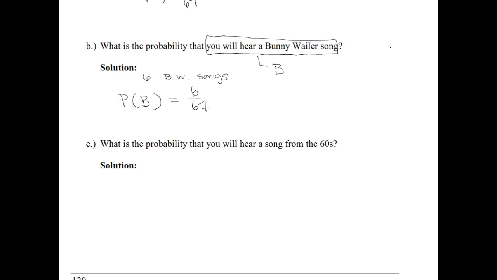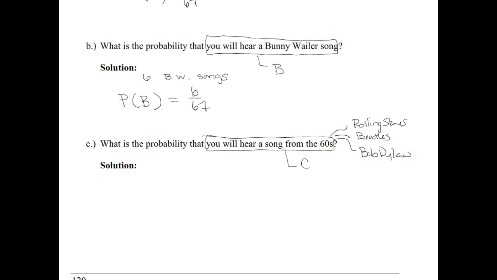All right, so for Part C, we want the probability that you will hear a song from the 60s. Again, you will hear a song from the 60s, and we'll define that as our event C. So if we go back up to the paragraph, you have rock from the 60s, which includes Rolling Stones, Beatles, and Bob Dylan. So the 60s we had Rolling Stones, Beatles, and Bob Dylan.